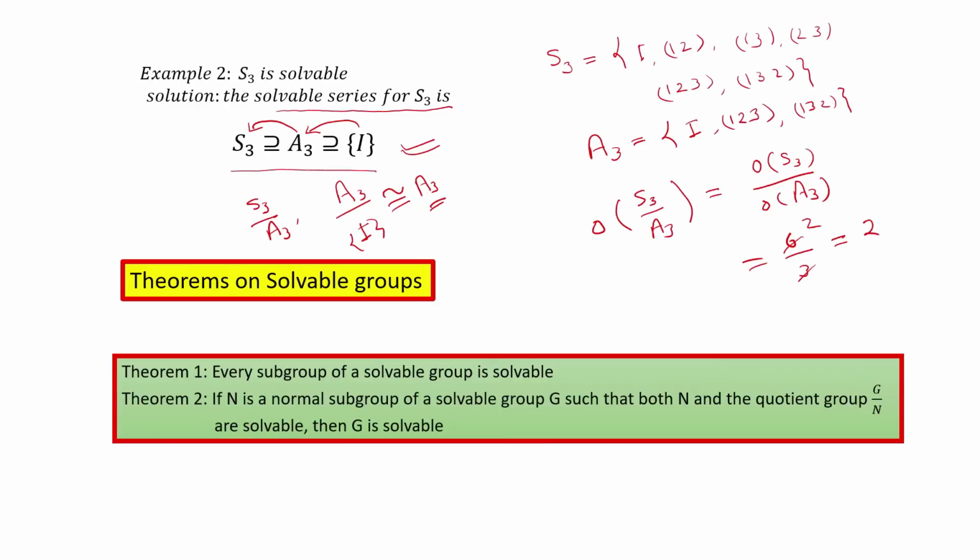Okay, now some basic theorems which we are going to prove today on soluble groups are these two theorems. Theorem number 1 is: every subgroup of a soluble group is soluble. And theorem number 2 is: if N is a normal subgroup of a group G such that N as well as G by N both are soluble, then G will be soluble. This is theorem number 2. So let us start proving these theorems. First of all, we prove theorem number 1.